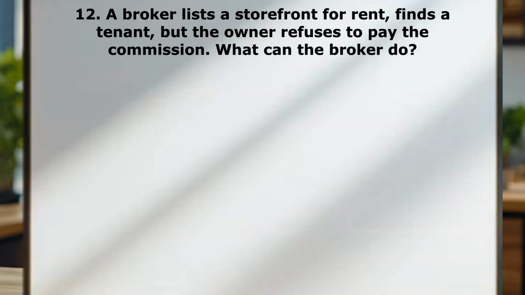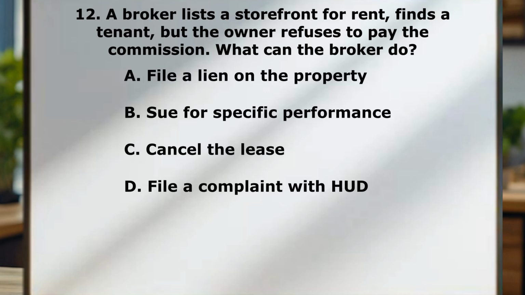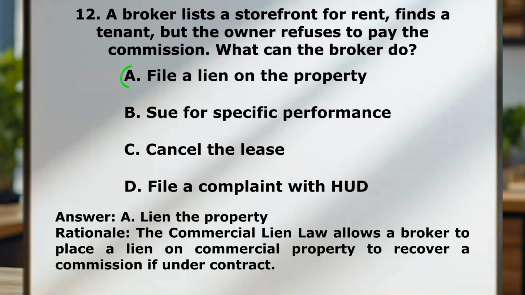Question number 12. A broker lists a storefront for rent, finds a tenant, but the owner refuses to pay the commission. What can the broker do? Go break their windows. No, don't do that. I'm just kidding. A, file a lien on the property. B, sue for specific performance. C, cancel the lease. D, file a complaint with HUD. Correct answer here, unfortunately, is only A, lien the property. So the commercial lien law allows a broker to place a lien on the commercial property to recover a commission if under contract.